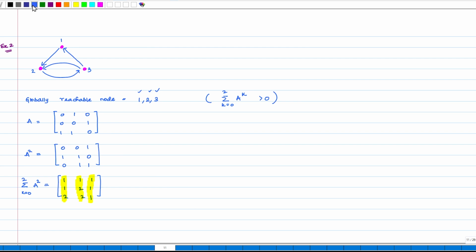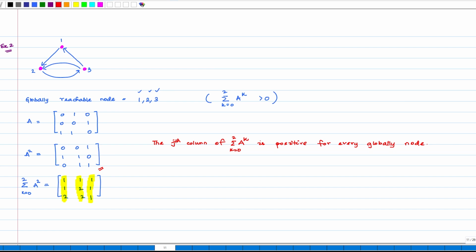Meaning, we can conclude that the jth column of the summation of A to the power k is positive for every globally reachable node j.